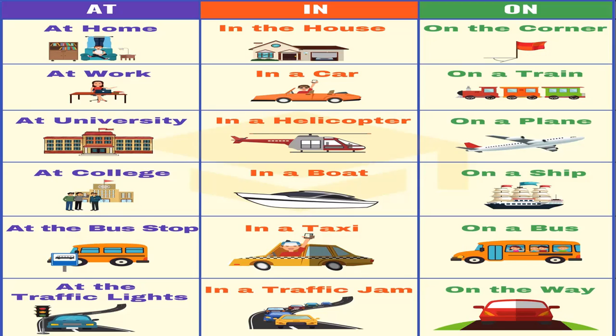Okay, in is when you can get into something. That is, Aliza lives in the house. Asma is riding in a car. The president is going in a helicopter. We will take a ride in a boat. The boy is shouting in a taxi. Or I am stuck in a traffic jam. Okay, so when you are in something, in a situation, then you say that it is in.